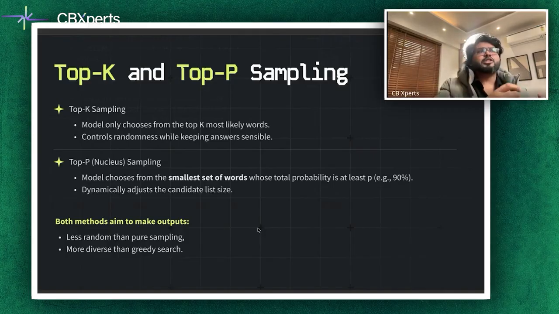And then there's another thing which is called top P sampling, which selects the smallest set of words whose combined probability reaches P, which is let's say 90%. This method dynamically adjusts the candidate list size. Both techniques aim to be less random than pure sampling, but more diverse than greedy search. I like to think about top K as choosing the top few answers from an exam sheet, while top P is like picking through candidates until you have covered 90% of the class marks. In your projects, you might combine temperature, top K and top P to strike the right balance in your large language model.